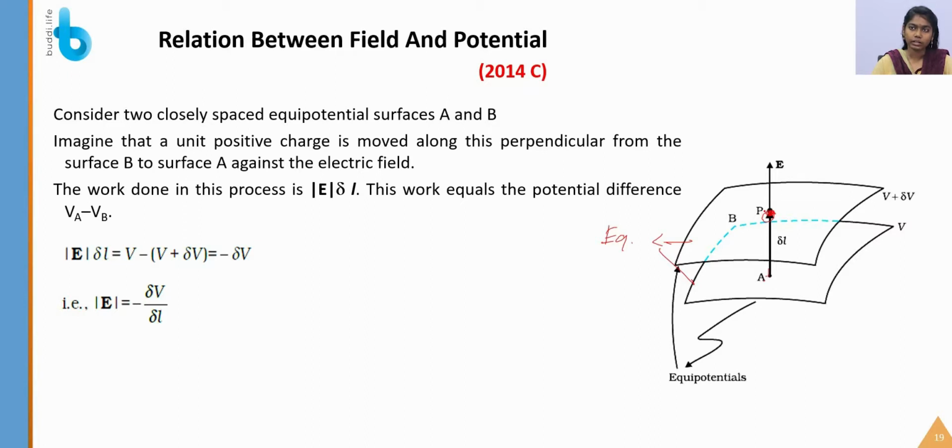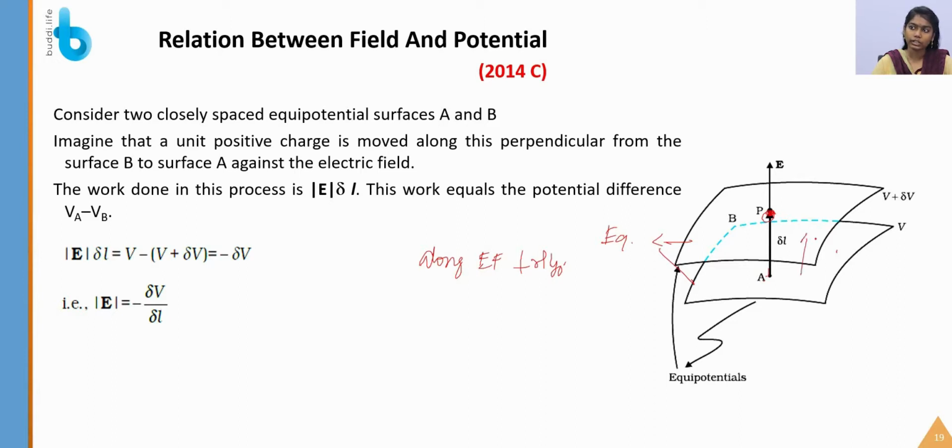So that I am moving the charge along with this electric field perpendicularly. Okay. So that here the potential V is present for the surface A and V plus delta V for the other surface. So there is a potential difference, right? So what is the work done by moving the charge from the surface B to surface A?